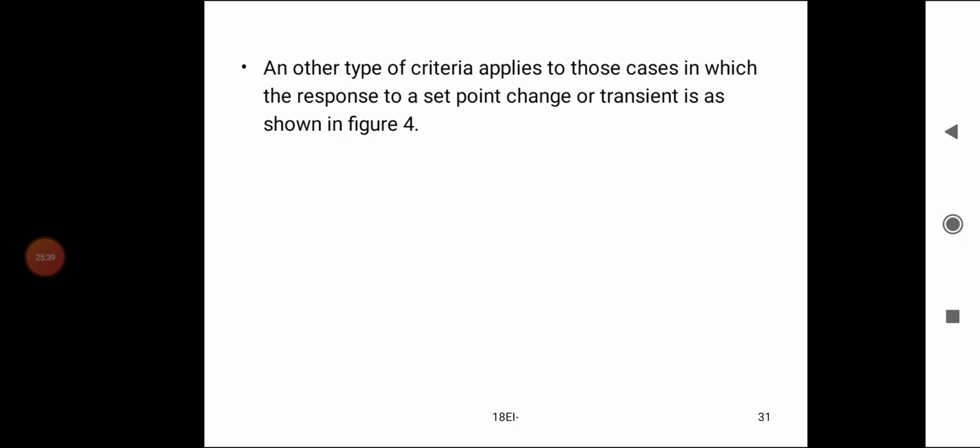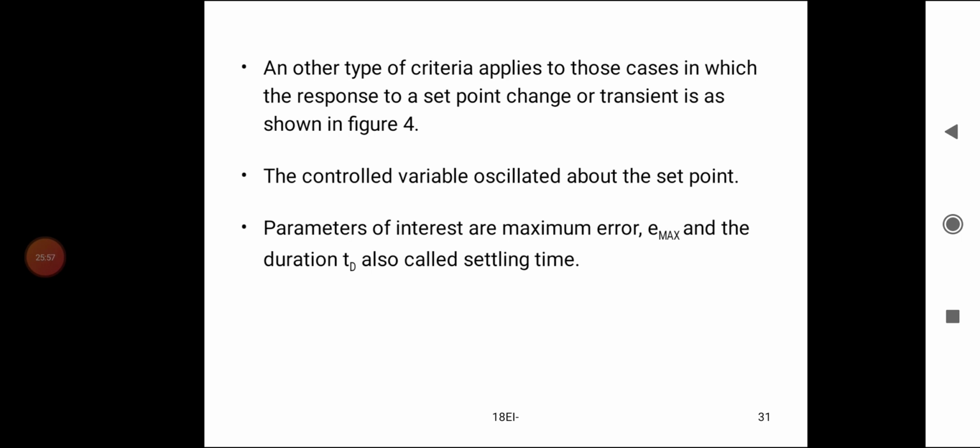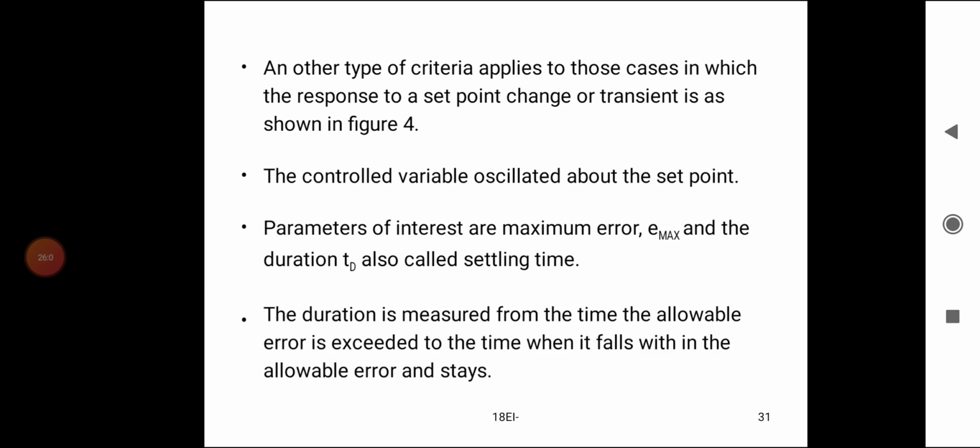Another type of criterion applies to those cases in which the response to set point changes or transients is as shown in the figure. The controlled variable oscillates about the set point. Parameters of interest are the maximum error, E maximum, and the duration TD, also called settling time. The duration is measured from the time the allowable error is exceeded to the time when it falls within the allowable error and stays.